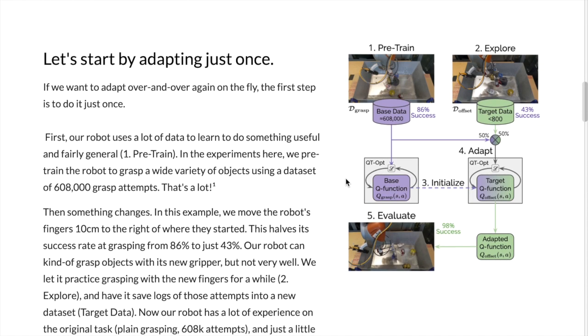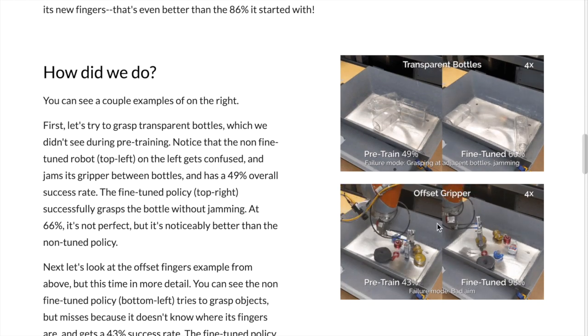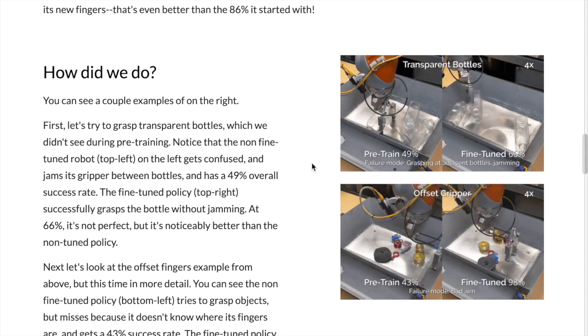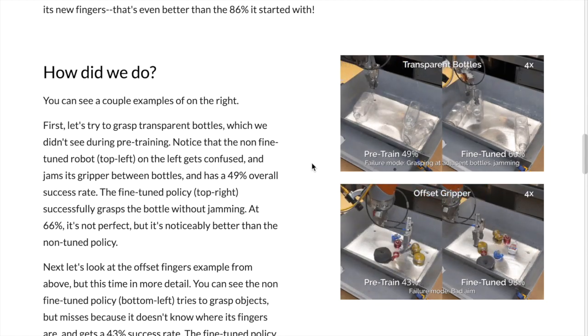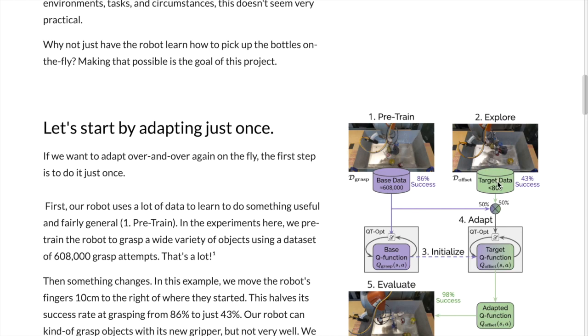So they're talking about how do you go from that model that's been pre-trained on an enormous amount of grasping attempts, 580,000, or I think it's 608,000, and how do you fine-tune that onto a new kind of object or a different kind of gripper? So say you move the gripper 10 centimeters to the right, or you change the lighting conditions in the environment. Their approach in this paper is to just go into the new environment, explore, get like 800 grasping attempts, and then just integrate that into the previous data set with the 50% sampling ratio.